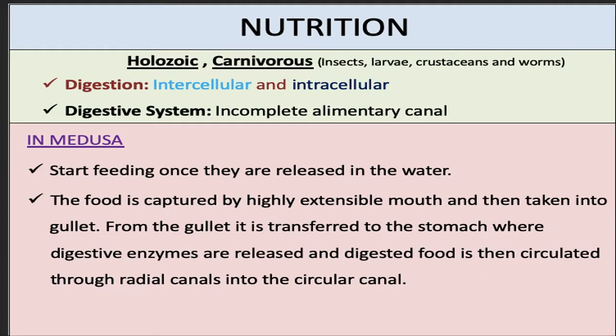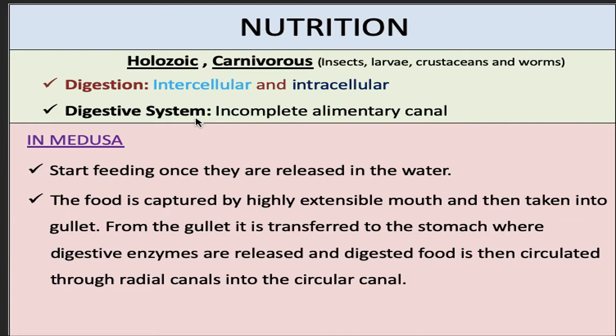If we talk about nutrition in Obelia, it is holozoic, or they ingest food through the mouth. They are carnivorous and feed on small insects, larvae, crustaceans, and worms. The digestion is mostly intracellular and partly intercellular. Intracellular means within the cell, and intercellular means between the cells. This is a peculiar feature of phylum Coelenterata where the digestion is both intracellular and intercellular.